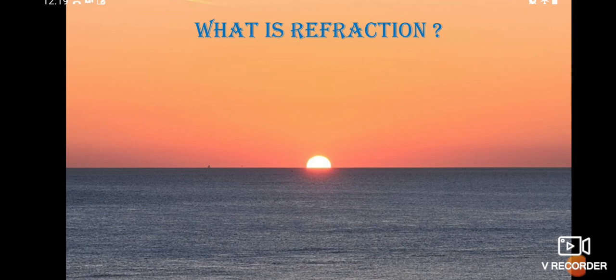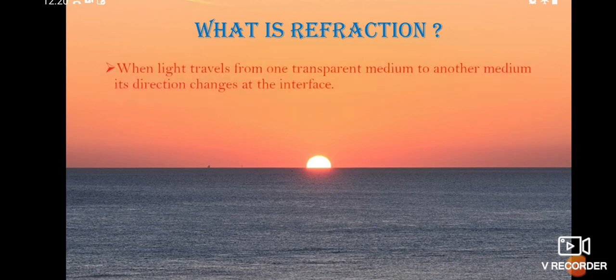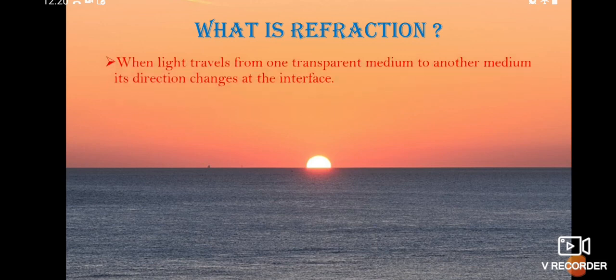So now we have to find what refraction actually is. What is refraction? When light travels from one transparent medium to another transparent medium, its direction changes at the interface. So when the light ray is traveling from a transparent medium, air, to another transparent medium, glass, at that time the direction changes.